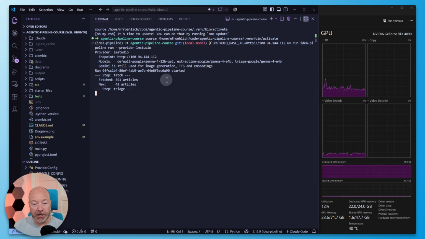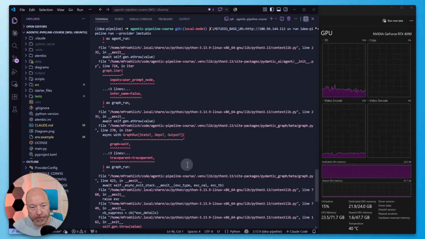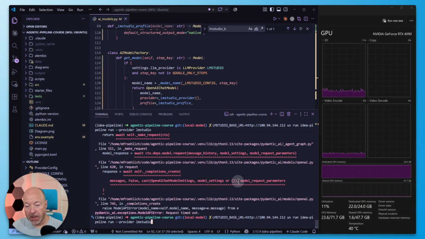So we did our fetch. That's where we fetch new articles from the news API. We got 43 new ones. Now it's running the triage. That's where we batch things up. And then we got our first failure already. Request timed out. Interesting. Oh, I think I see the problem. I just forgot to append the port here.